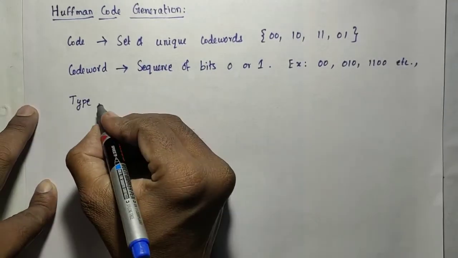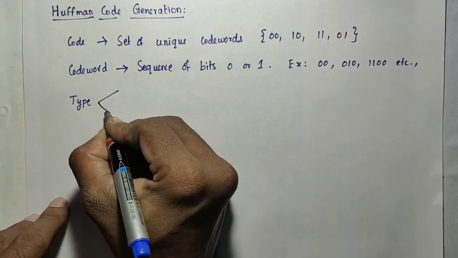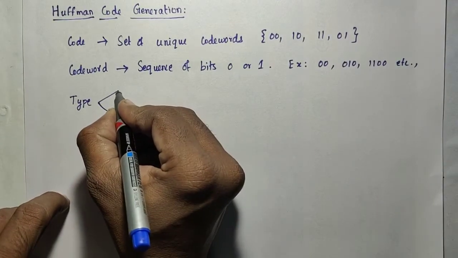So next, the types. It is based on the length of the code words in the code.